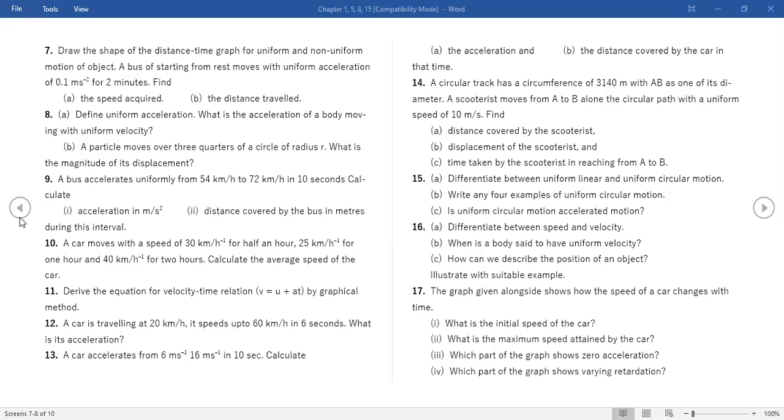Tarun, which question are you doing? Ma'am, 9th one. Sia, which question are you doing? Prithvi, which question are you doing? 12th one, ma'am.